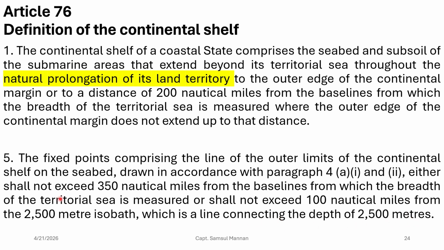So that means it gives us the breadth of the continental shelf as well. So in no case should the country exceed 350 nautical miles from the baseline for the continental shelf or 100 nautical miles from the 2500 meter isobath,